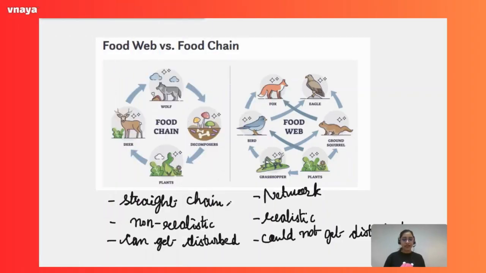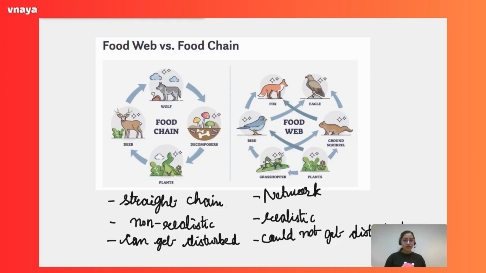Hello, hi kids. So in the last video we discussed food web. Food web is the network of food chains. A single organism is not depending on any single organism for its food. It can feed on multiple organisms, right?